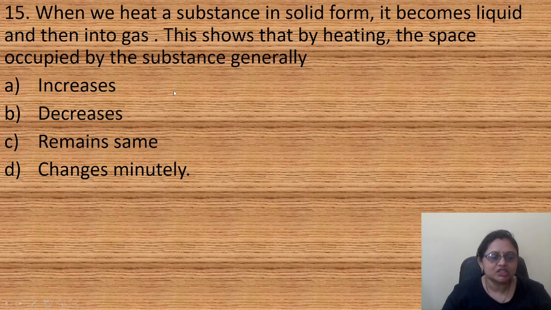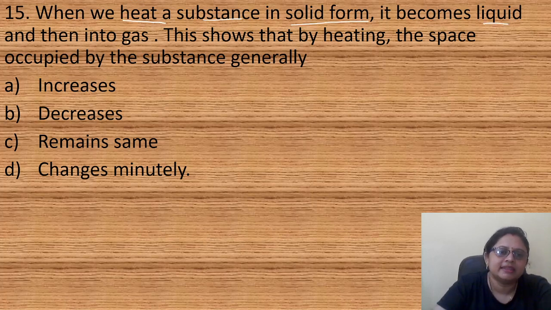Coming to the last question of today's session: when we heat a substance in solid form, it becomes liquid and then gas. This shows that by heating, the space occupied by the substance generally: option A, increases; option B, decreases; option C, remains the same; option D, changes minutely. So when we heat a substance in solid form, it becomes liquid and then gas, right?